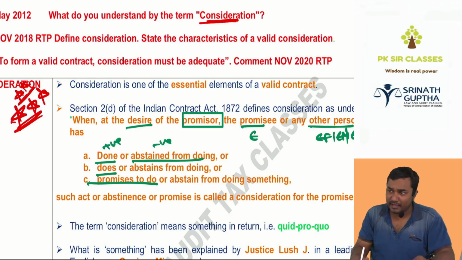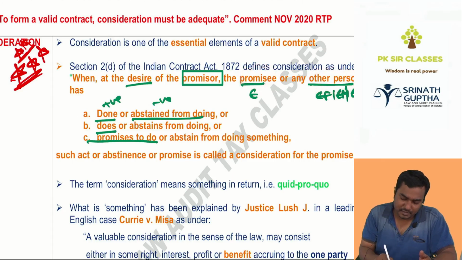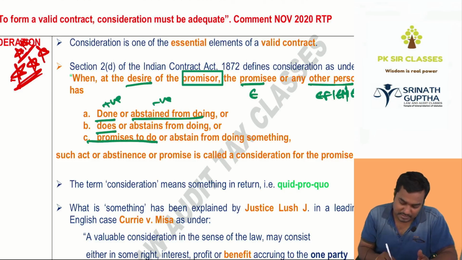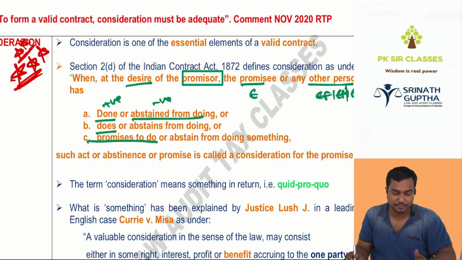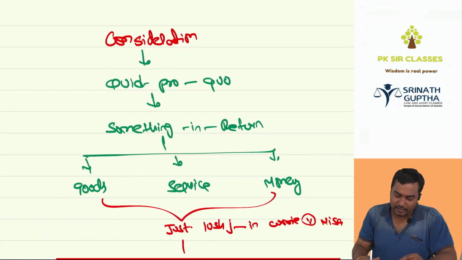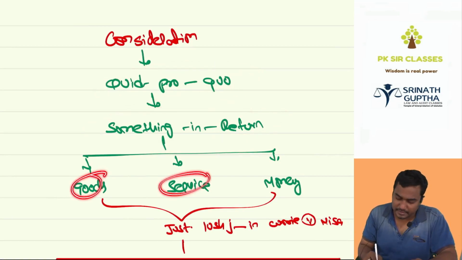When at the desire of the promiser, the promisee or any other person has done or abstained from doing, does or abstains from doing, or promises to do or abstain from doing something, such act or abstinence or promise is called consideration for the promise. So consideration means quid pro quo, something in return. It can be in the form of goods, money, or service.